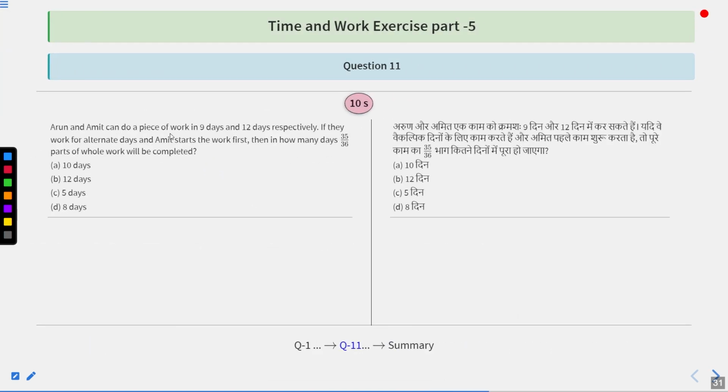Arun and Amit can do a piece of work in 9 days and 12 days respectively. If they work on alternate days and Amit starts the work first, then in how many days will 35 upon 36 part of the whole work be completed? Options are 10 days, 12 days, 5 days or 8 days.